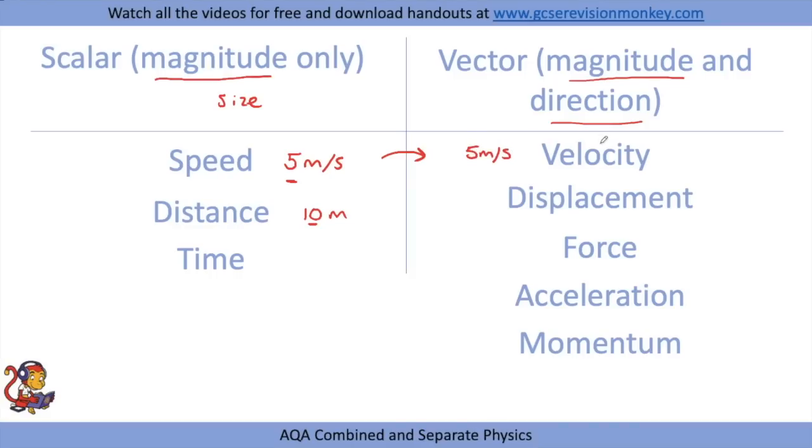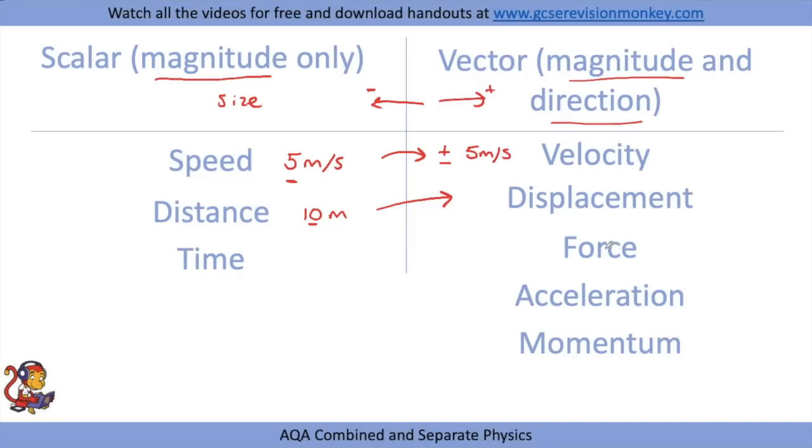So you'd give, rather than just giving a size like 5 meters per second, you'd also give some indication of direction. So you could say to the right, or in physics, sometimes you'll see that they'll put a plus or a minus in front of the velocity as they've given a plus or minus to a certain direction. So if they've decided that everything moving to the right is a plus and everything moving to the left is a minus, they can put that plus or minus in front to indicate the velocity. Displacement is the vector version of distance, and you'll also have force, acceleration and momentum that are examples of vectors as well.